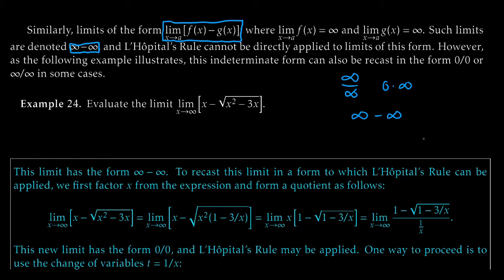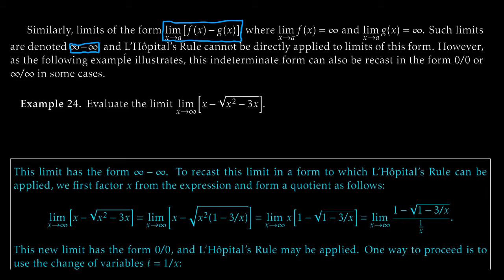All of these ambiguous forms are not real numbers by any means. These are, all in quotation marks, infinity over infinity, 0 times infinity, not really numbers. We're not really ever going to get these as answers. These are just types of ways that we can fail to get an answer using any traditional tools.